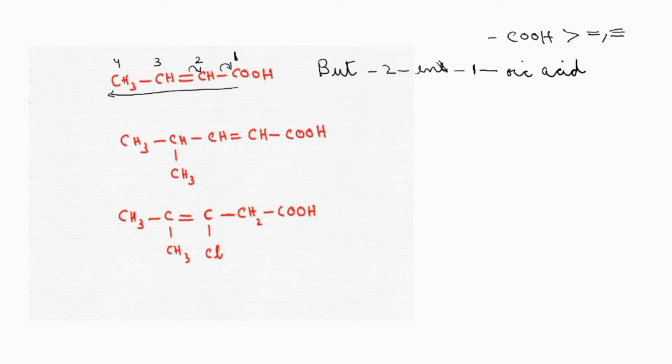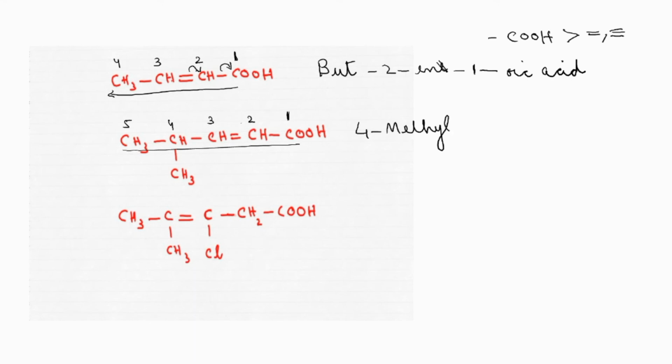See the second one. A carboxylic acid group is there, a double bond is present, and a substituent is also attached to the carbon chain. So the numbering should be done in such a way that the carboxylic acid attached carbon atom should be given more priority and the least number. So this will be the longest carbon chain, right? Then the substituent is present. We should tell the name of the substituent as a prefix. Write it, that is 4-methyl.